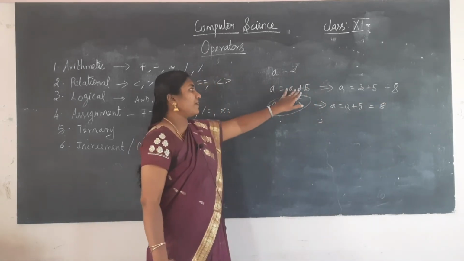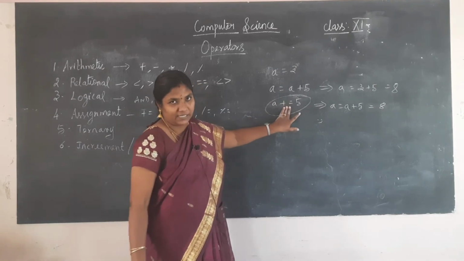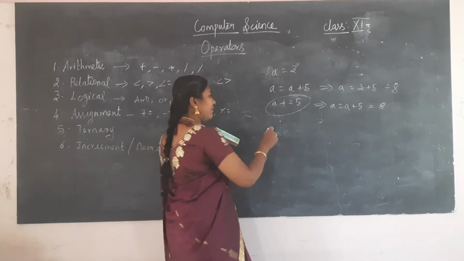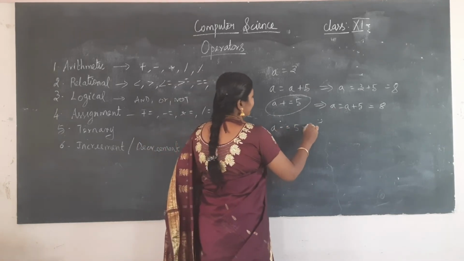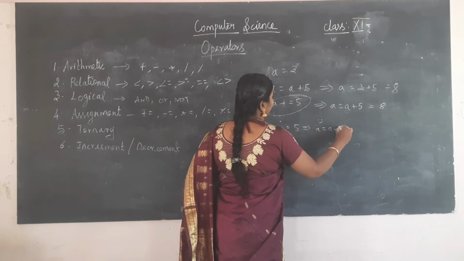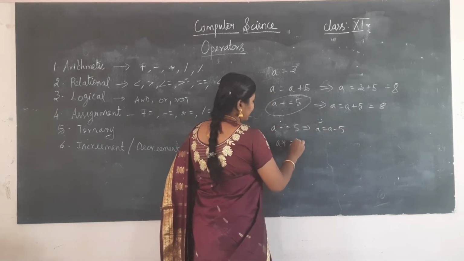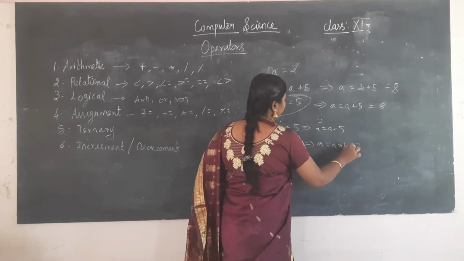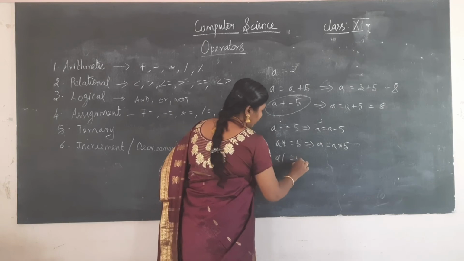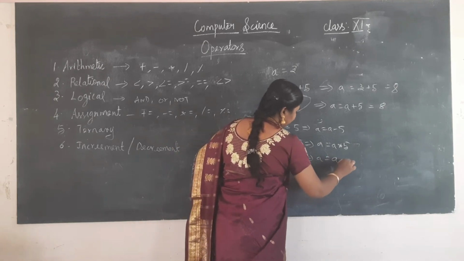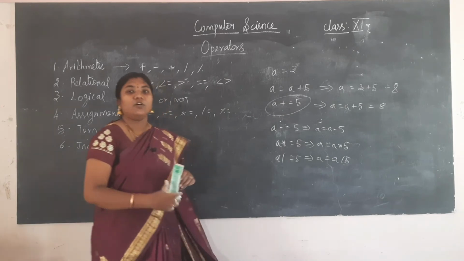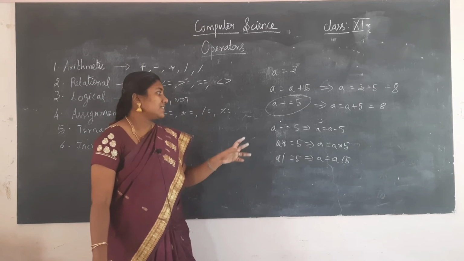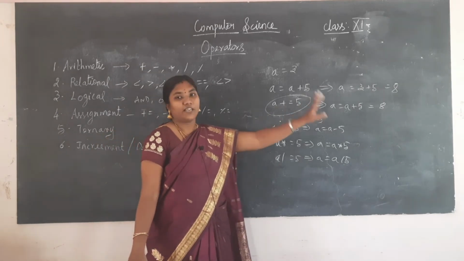Okay. So instead of writing this, we can use the assignment operator like this. A is equal to A plus 5 means we can write A plus equal to 5. The same thing, A minus equal to 5, implies A is equal to A minus 5. Similarly, we can use all the operators. A star equal to 5 means A is equal to A star 5. A slash equal to 5 means A is equal to A slash 5. Similarly, the modulo symbol. So A plus equal to 5 means A is equal to A plus 5.